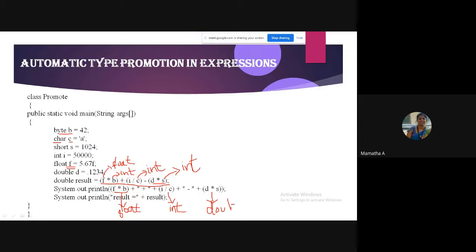Now just tell me what will happen. This is float, this is int, and this is double. So what is the resultant data type?